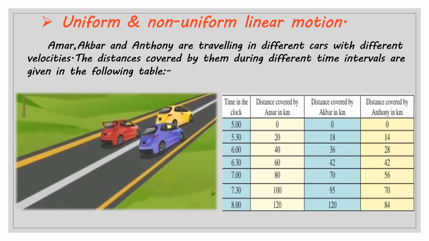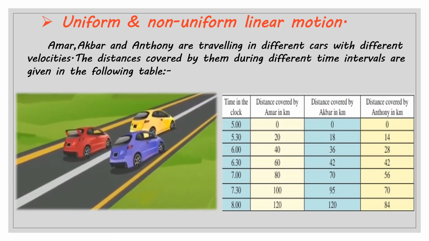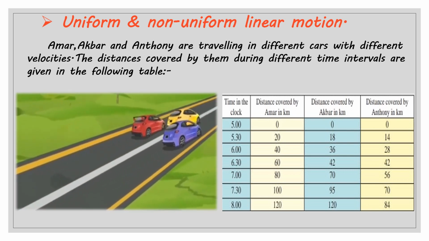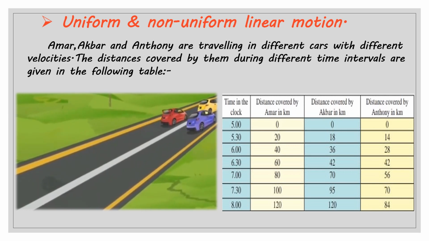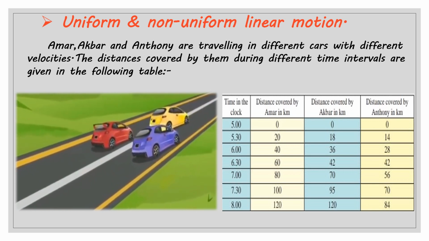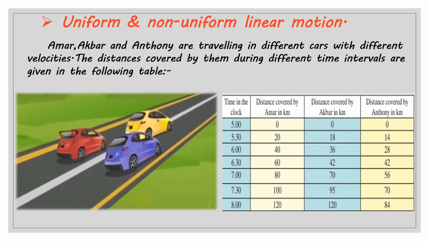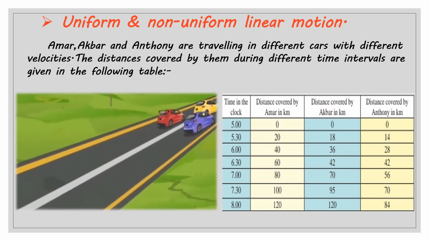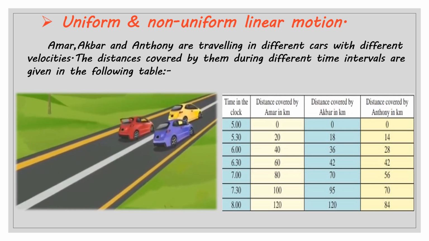The first column is of time. Second column is of distance covered by Amar. Third column is distance covered by Akbar. Last column is distance covered by Anthony in kilometer. Now let us see the time column. You can see that the time is starting from 5, then 5:30, then 6, 6:30. It means that there is a difference of half an hour.